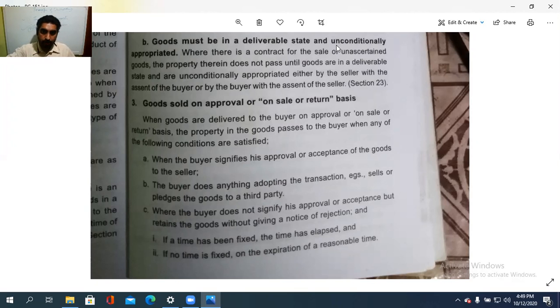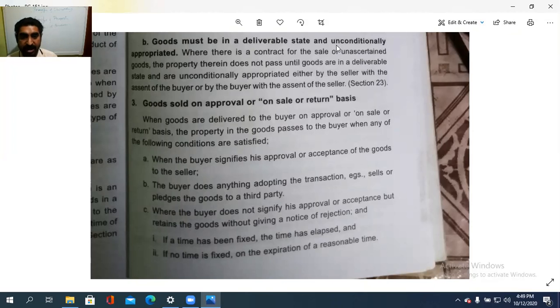Ownership is then transferred. Then the buyer does any act adopting the transaction, for example sells or pledges the goods to a third party.